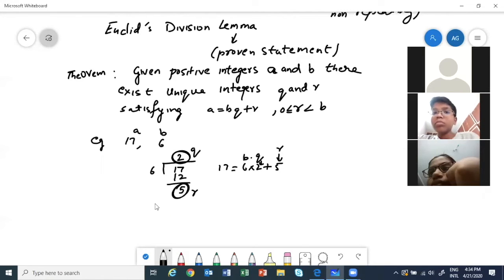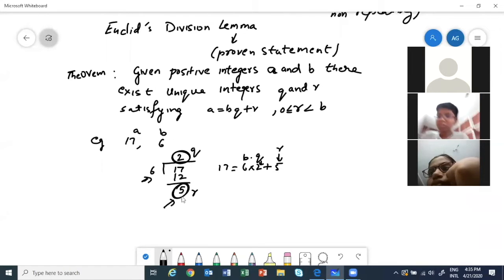So nothing, it is saying that if you have any two positive integers, you will have one quotient and one remainder. Okay, and the remainder will always be less than the divisor. It always happens. See, can I have this remainder greater than 6 or equal to 6?